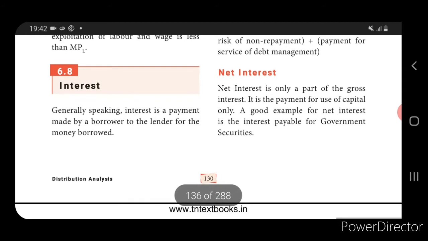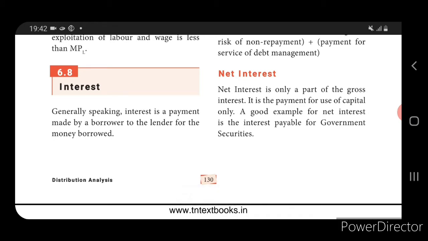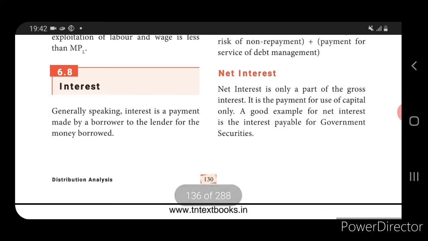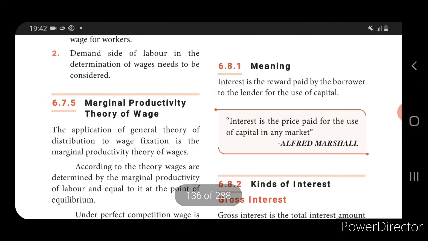Now we are going to see interest. Let us come to know what we mean by interest. Interest is a payment made by the borrower to the lender for the money borrowed. Generally we all know about interest. People get a certain amount from their relatives, friends or through a bank. Here they have explained the meaning of interest: interest is the reward paid by the borrower to the lender for the use of capital.